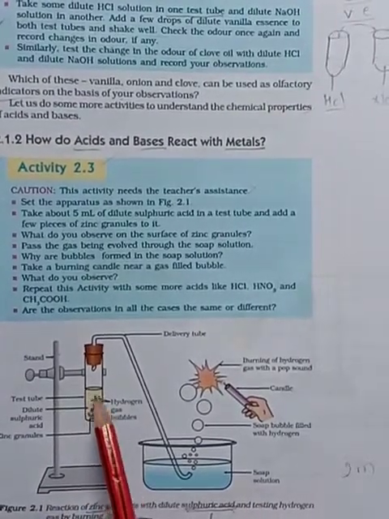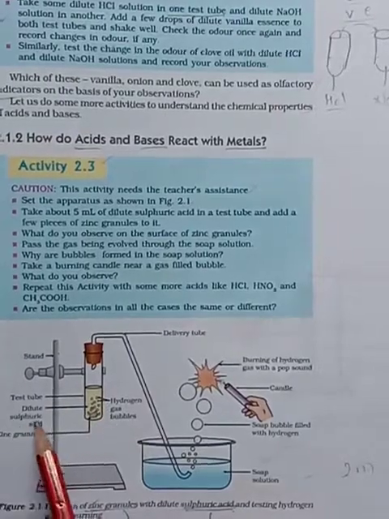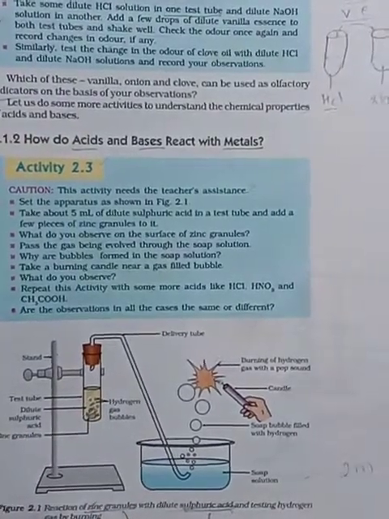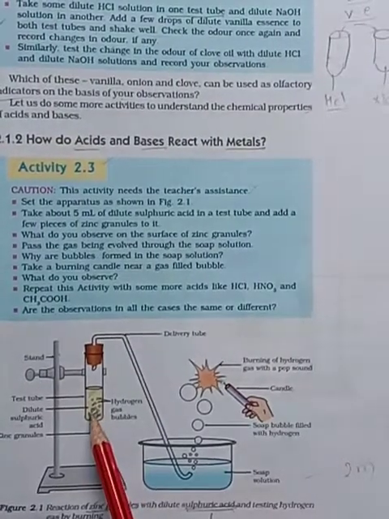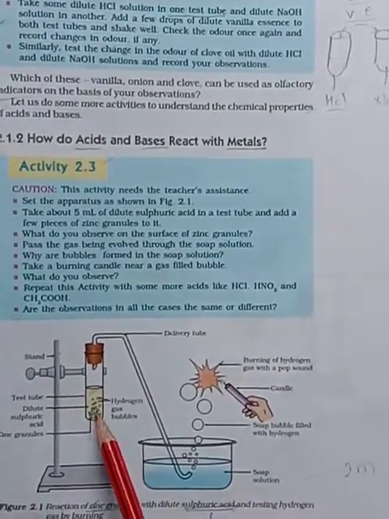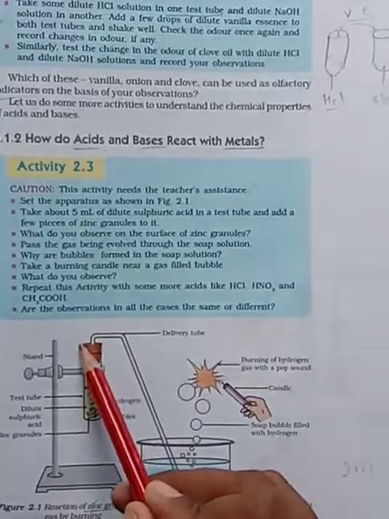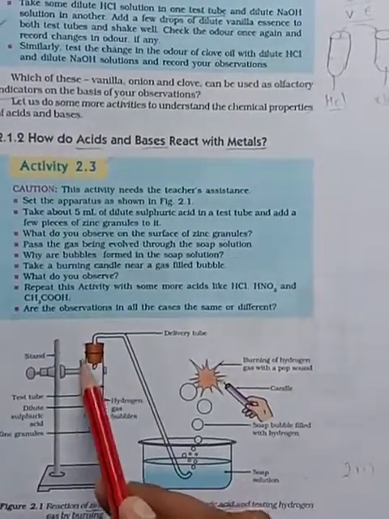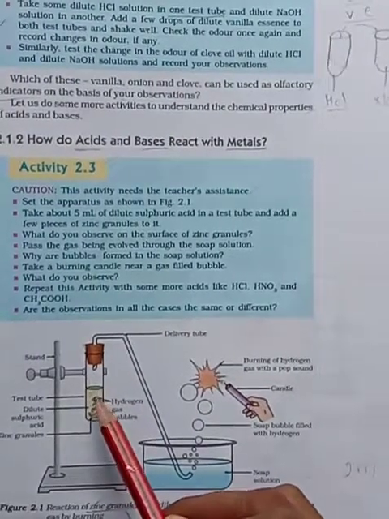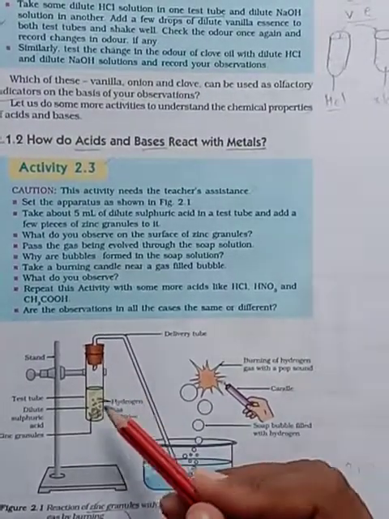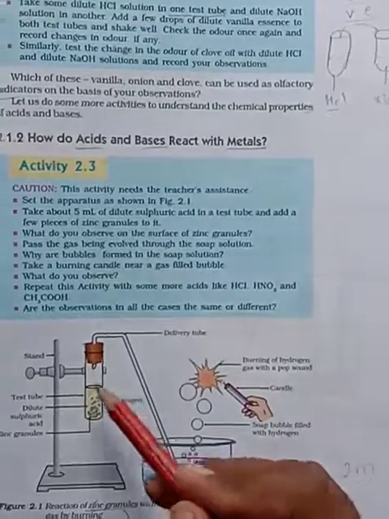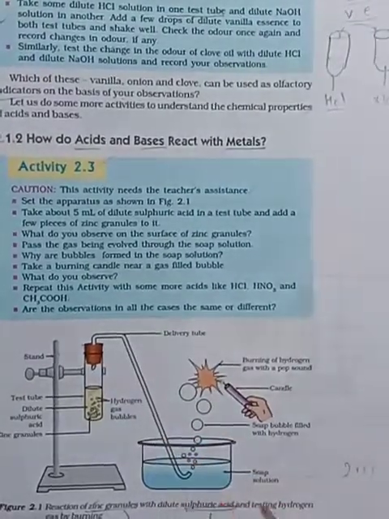In this test tube we take dilute sulfuric acid. This yellow color indicates the dilute sulfuric acid. We add small zinc granules, zinc pieces, into this solution. Here an airtight cork is there. Then when zinc reacts with this acid, it liberates some gas. That gas comes to the soap solution.